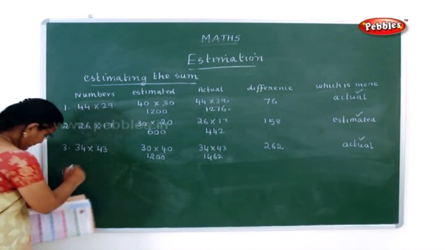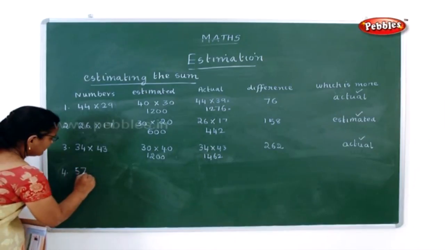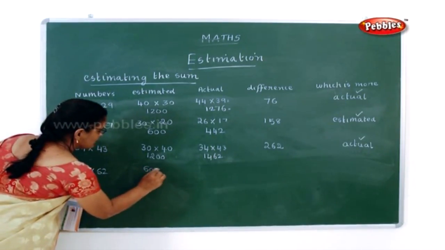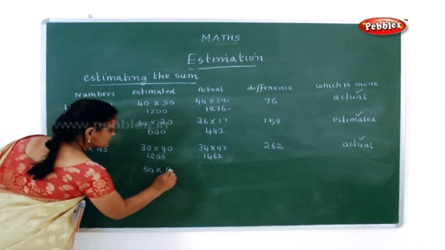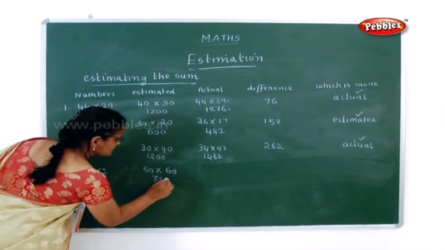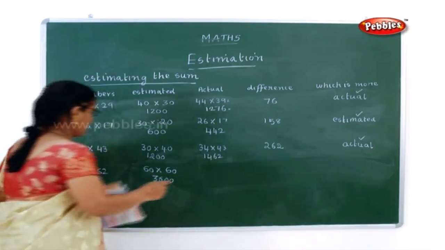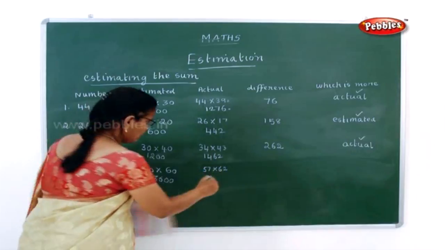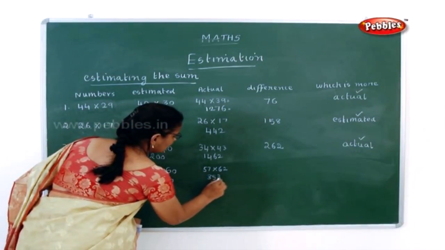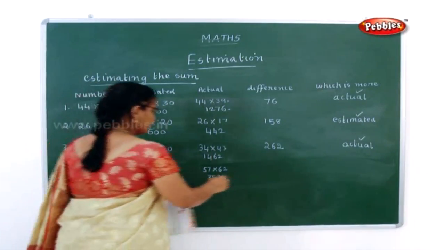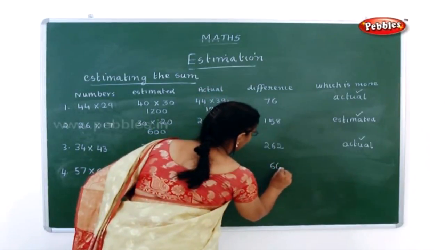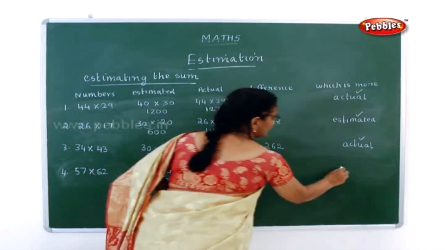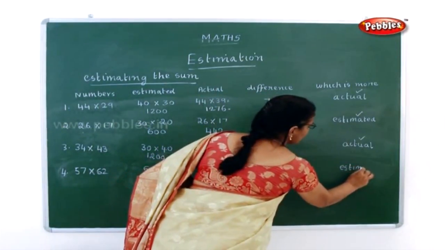See, the fourth number is 57 into 62. This 57 can be rounded to 60 and 62 can be rounded to 60. So it is 3600. It is the estimated number. Now 57 into 62 is 3534. Now what is the difference? It is 66 is the difference. Now which one is more, estimated or actual? It is the estimated. So you have to put a tick mark in the estimated.